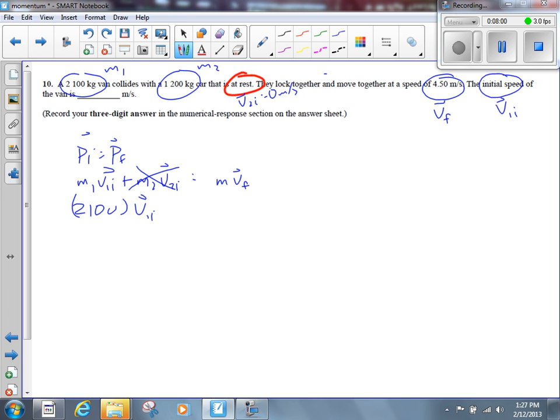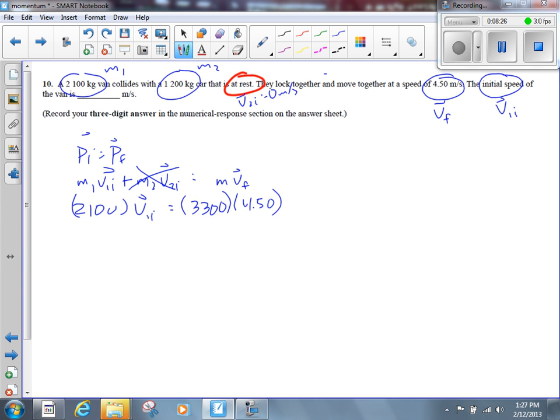Crossing that off, how come? Because it's 0, right? Why is it 0? Because it's at rest. If the velocity is 0, then the momentum is 0 as well. That's equal to M. What's M here? Austin, what's M? Good. So it's 3,300 kilograms. And the final velocity is given to us as 4.5 meters per second.